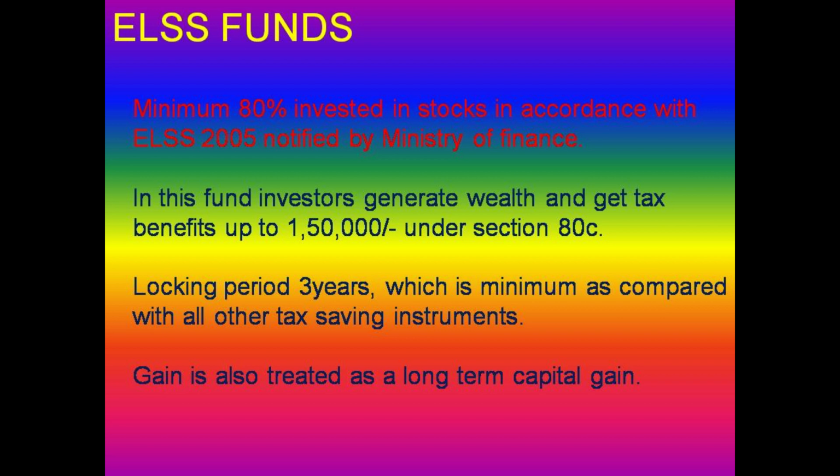In this category of mutual fund, investors seek the opportunity to generate wealth, get tax saving benefits up to rupees 1,50,000 under section 80C and have a lock-in period of 3 years, that is minimum as compared with all other tax saving instruments. And the gain for this scheme is also treated as a long-term capital gain.